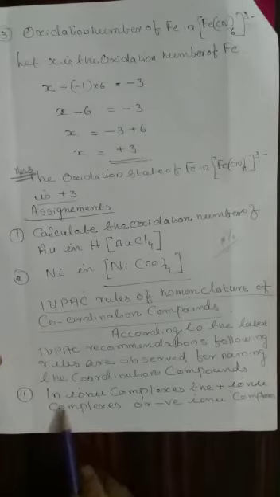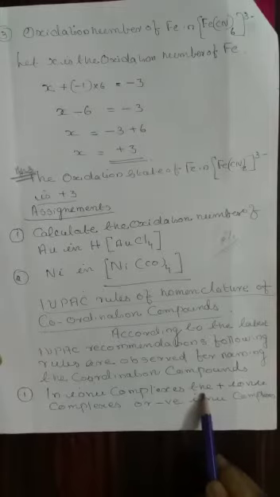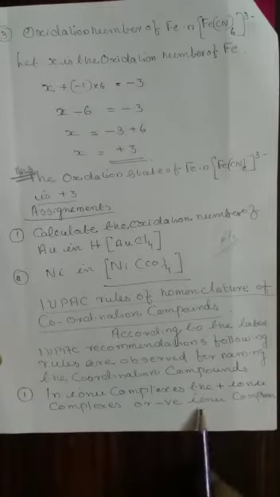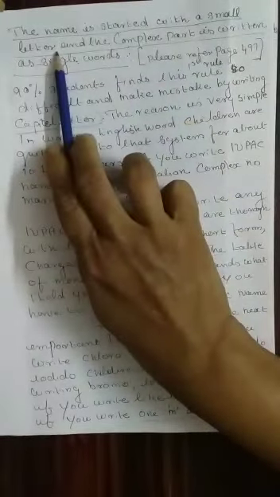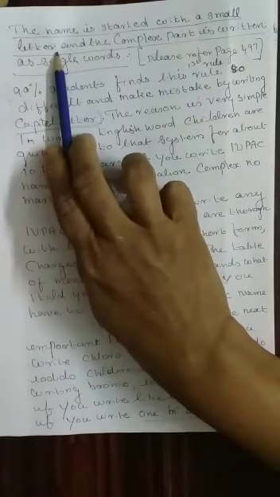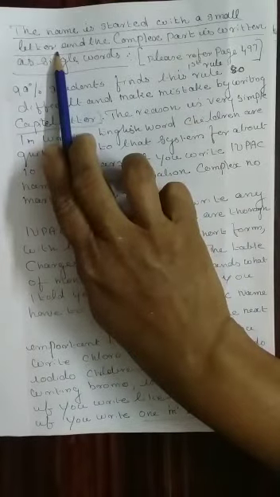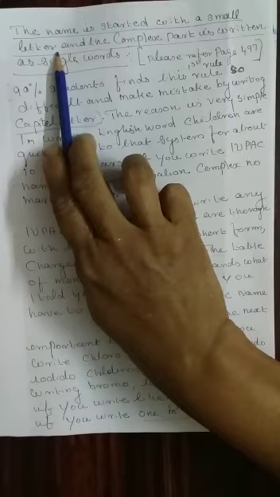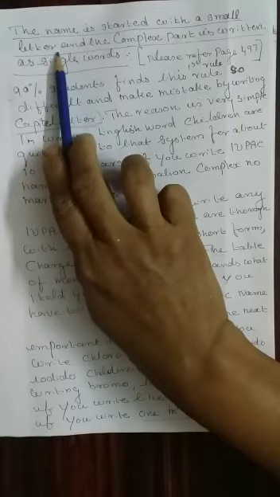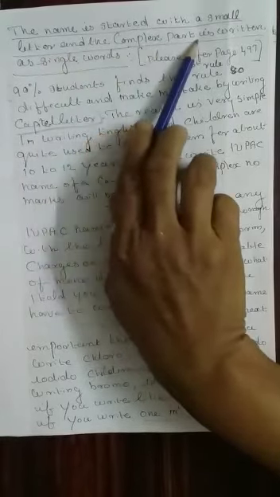1. In ionic complexes, positive ionic complexes or negative ionic complexes, the name is started with a small letter. That is the most important thing and the foremost rule. Any coordination name, that is IUPAC name, should be started with only a small letter, and the complex part is